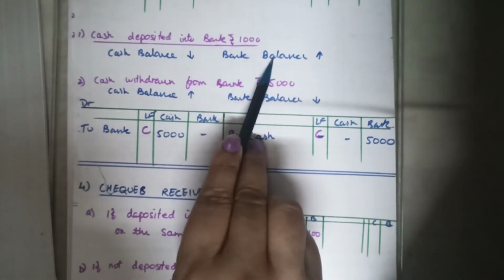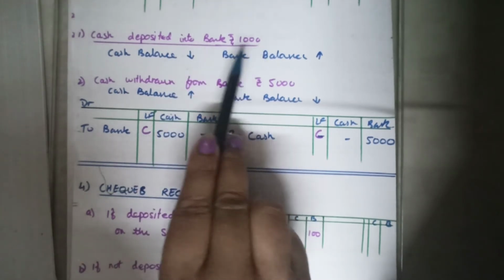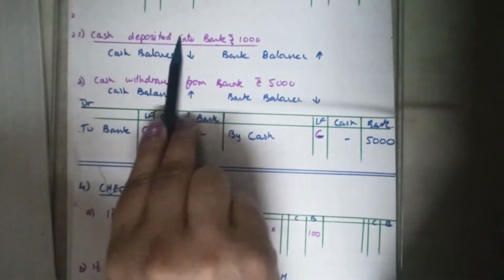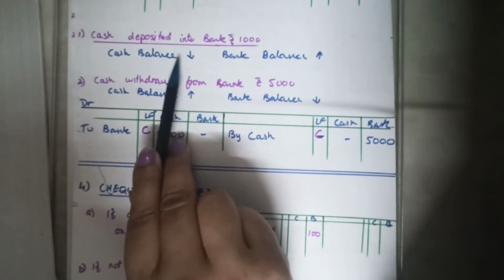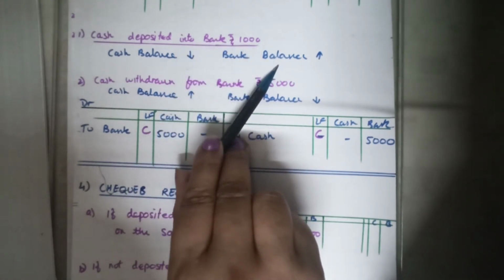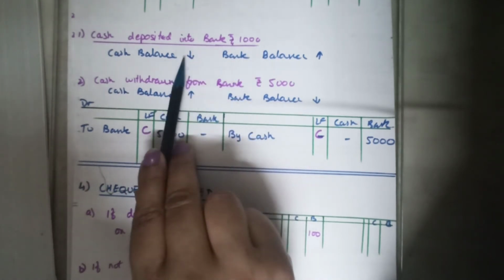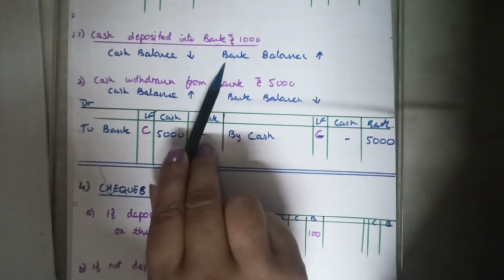In these types of entries, there is no other party getting affected. This is my account, this is my pocket. It is only me in the picture. There is no second party to the entry, but there are two places of the transaction that are getting affected. These types of entries are called contra entries.